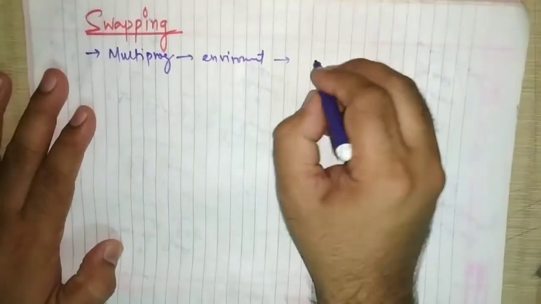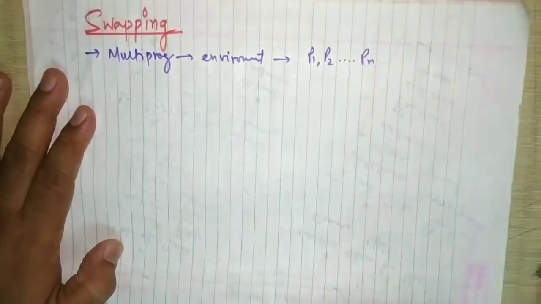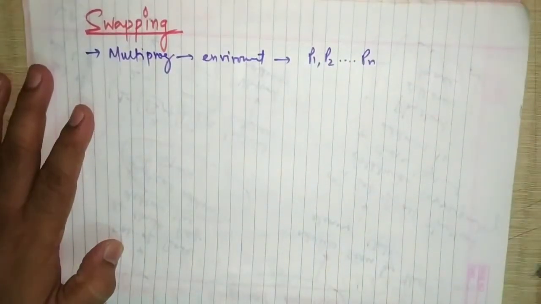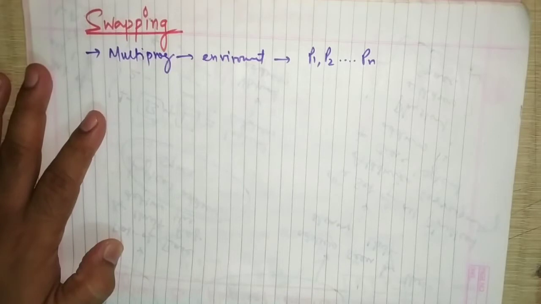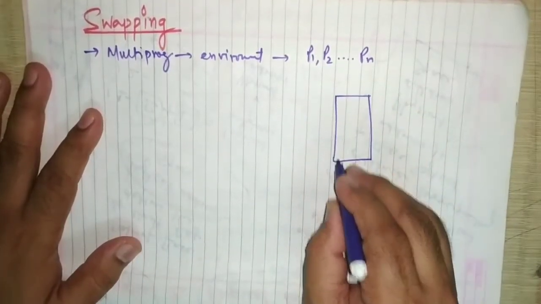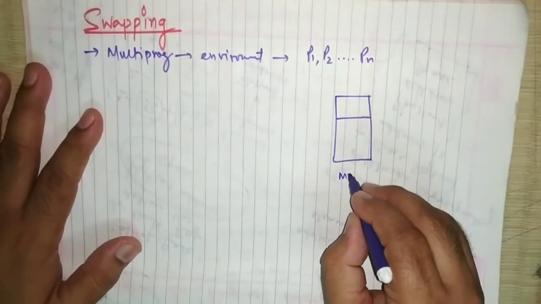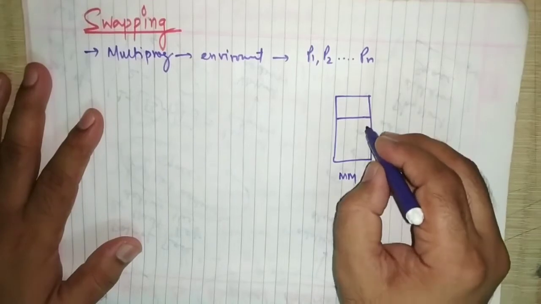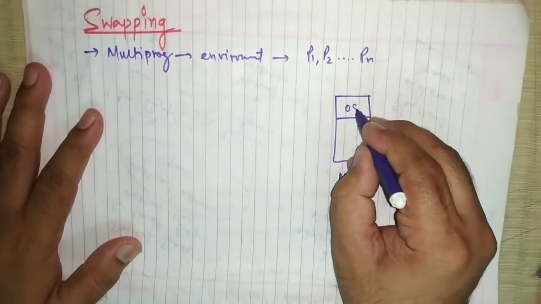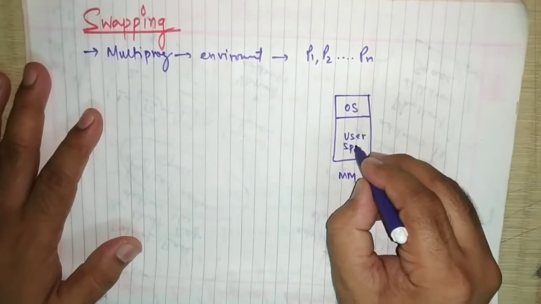If the environment is multi-programming, then we may have a number of processes, that is P1, P2 up to Pn. Number of processes are coming for execution and they are going out. We also know that we have the main memory. This is our main memory, which has been divided into operating system and the user space.